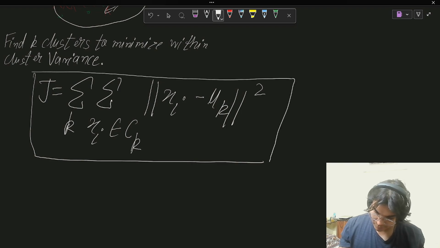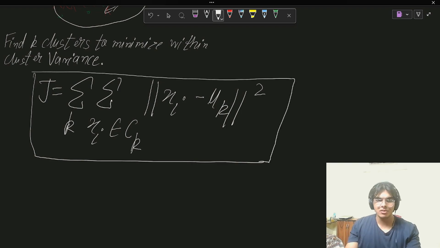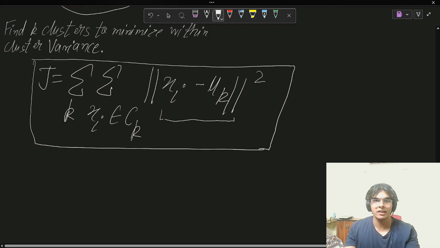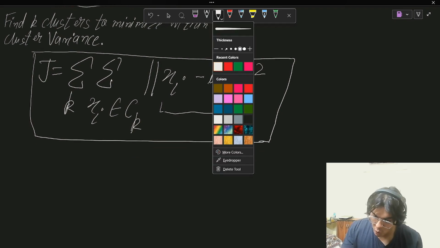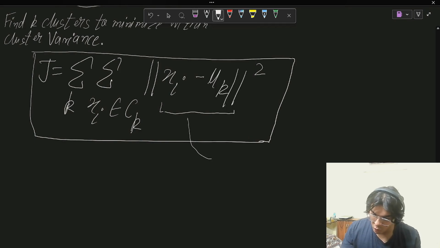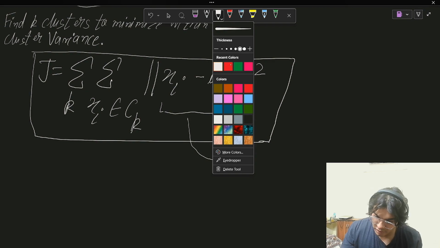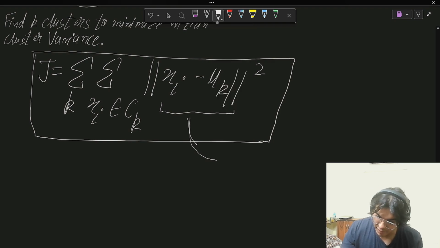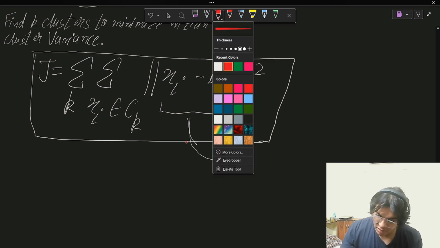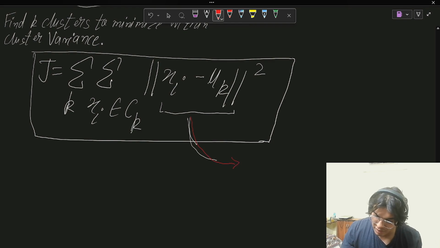It's very easy. I'll explain it just in a second. So what does this mean? This xi minus mu k whole squared is nothing but the Euclidean distance. For those who have not heard about the Euclidean distance, I'll quickly tell you it's basically a way how we get distances between points in the feature space.